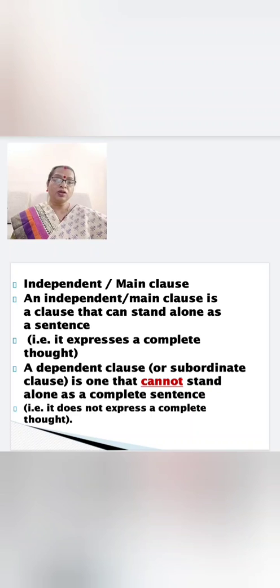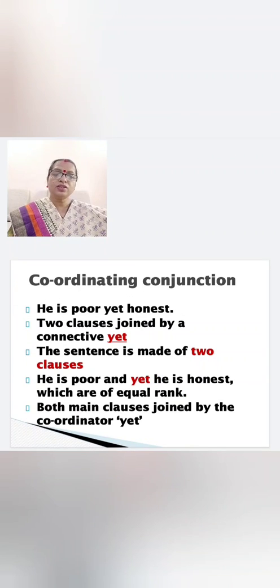And a dependent clause, also called a subordinate clause, is one that cannot stand alone as a complete sentence. That is, it does not express a complete thought. Two clauses are joined by a subordinating conjunction or a coordinating conjunction.